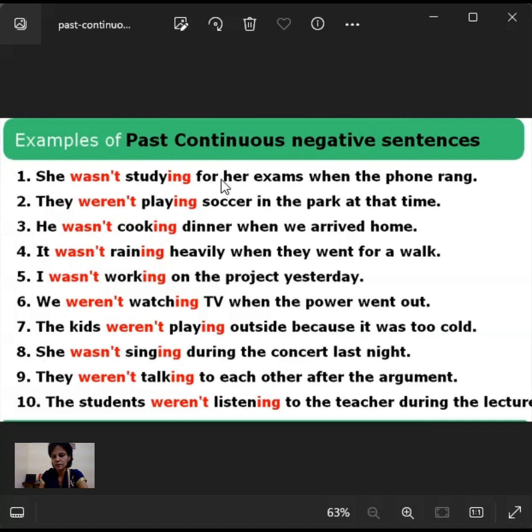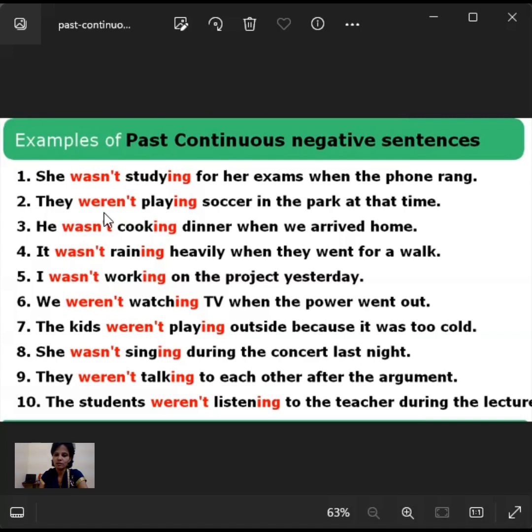This sentence has become negative when we add "not" to the base form of the be verb, like was, were. These are all base forms of verbs. So when we add not, that means she was not doing this action, and she was not studying when the phone rang. That is what it means.